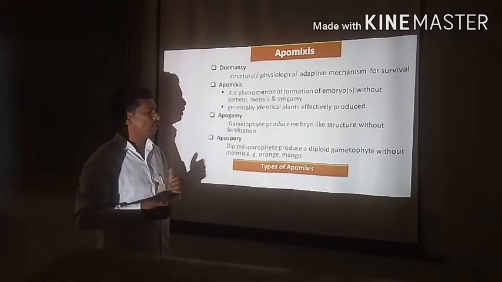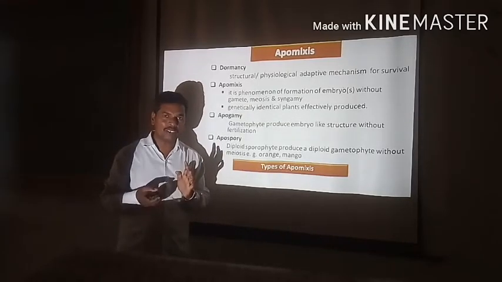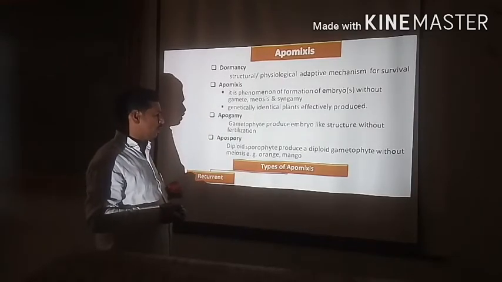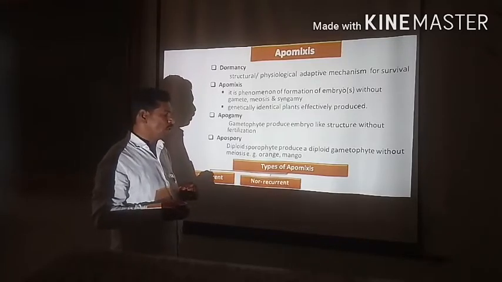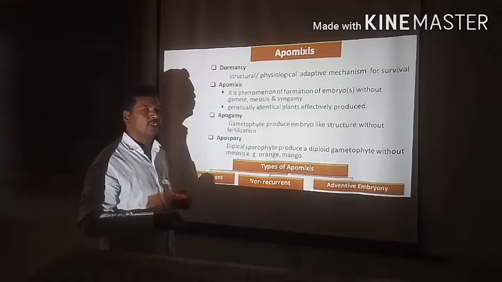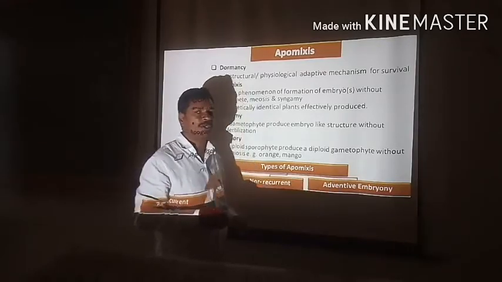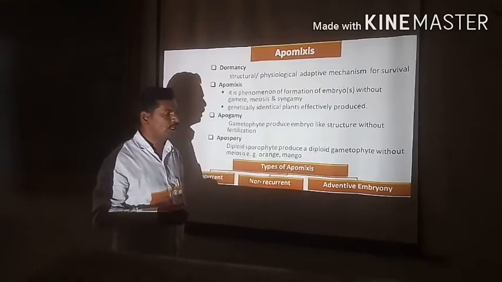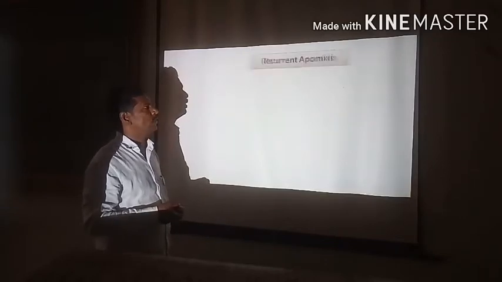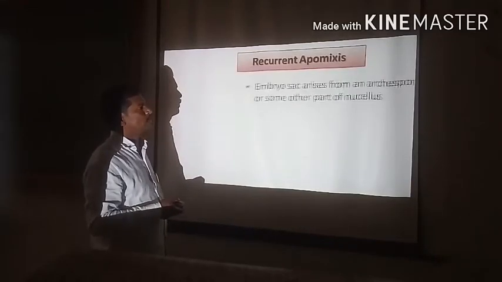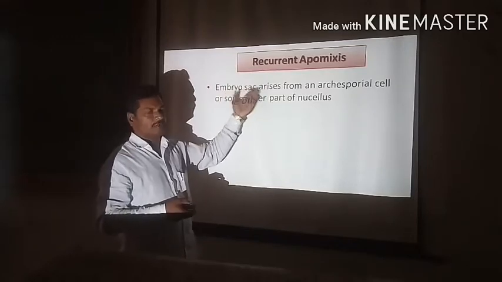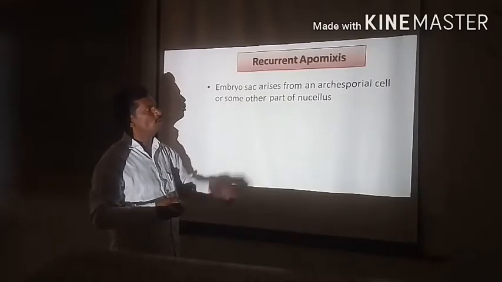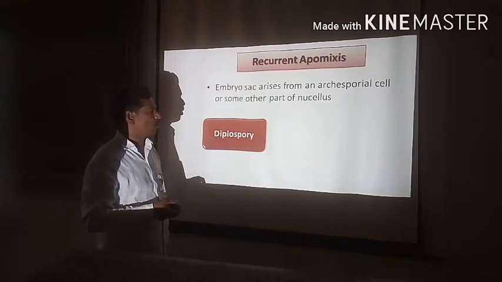Now we discuss the next part, the types of apomixis. As concerns the apomixis, there are three different types. First one, recurrent apomixis. Second one, non-recurrent apomixis. And the third, adventive embryony. Now we have to discuss how exactly recurrent, non-recurrent, and adventive embryony take place. See here, recurrent apomixis. When the embryo sac arises from an archesporial cell or some other part of the nucellus, then it is said to be recurrent apomixis.